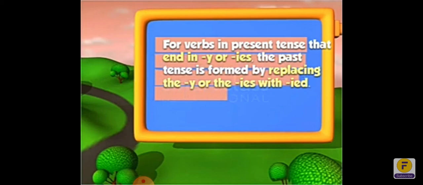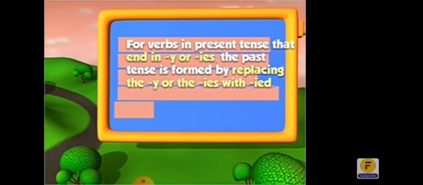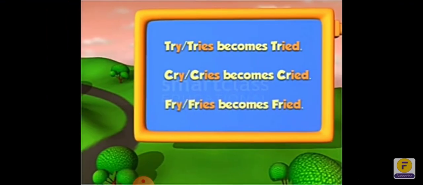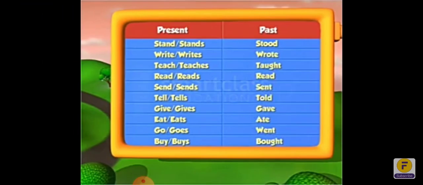Whenever y is there, we remove it, and if ies is there, we remove it and in place of ies we put ied. Here some examples: tries became tried, try became tried, cries became cried, fries became fried.